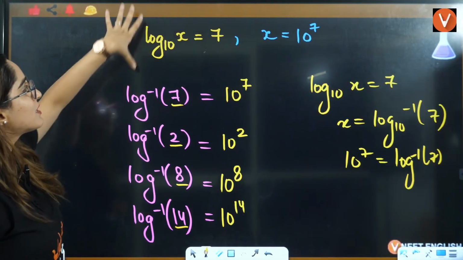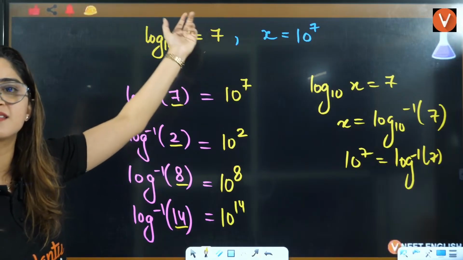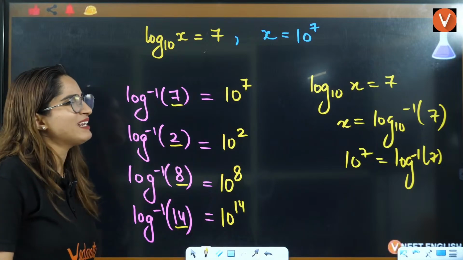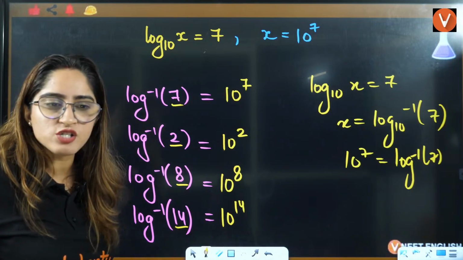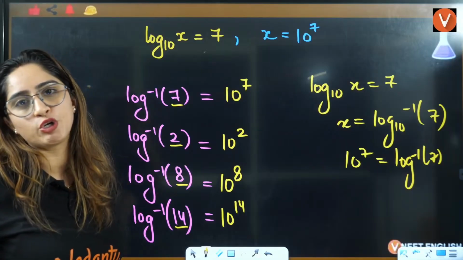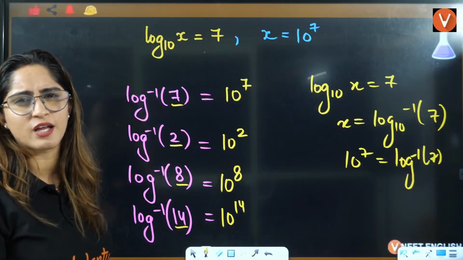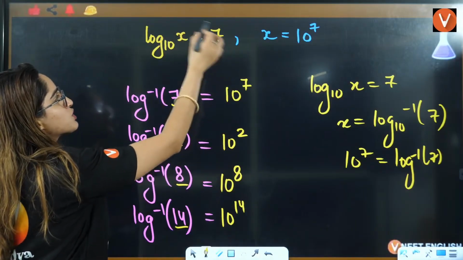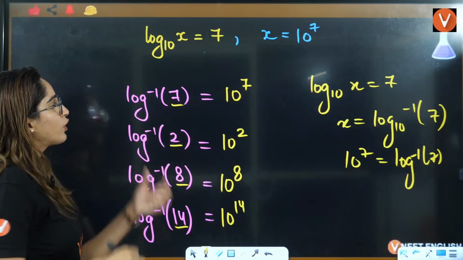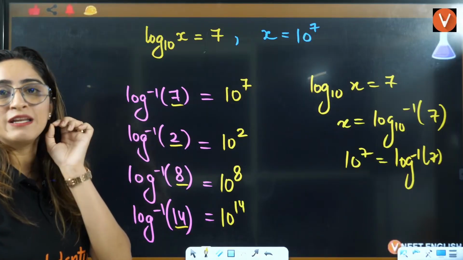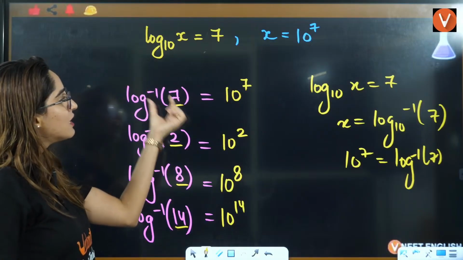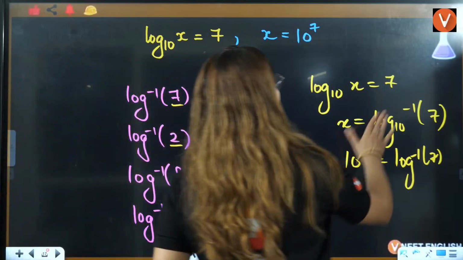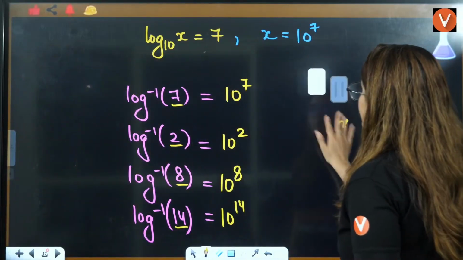They can also give you in this manner: log of Kc is equal to some value given to you, find the value of Kc. Log of anything, let's say log of h, log of g, log of anything is given to you, right? Mostly it would be Kc or these kinds of equations, right? Now, in that case, either you can solve it like this, but this is very important for you. Whenever you solve log inverse or anti-log of anything, in reality, 10 raised to power that thing will be your answer for anti-log or log inverse. Okay?